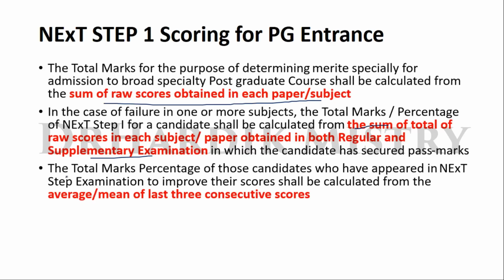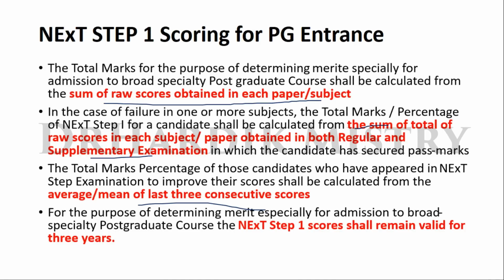Someone may give the NExT Step 1 examination for consecutive 3 times to improve their score. The total mark percentage of those candidates who have appeared in the NExT examination to improve their scores shall be calculated from the average or mean of the last 3 consecutive scores. This means if you gave the NExT Step 1 examination for consecutive 3 times, then the average of the last 3 consecutive scores will be taken as the PG entrance score.